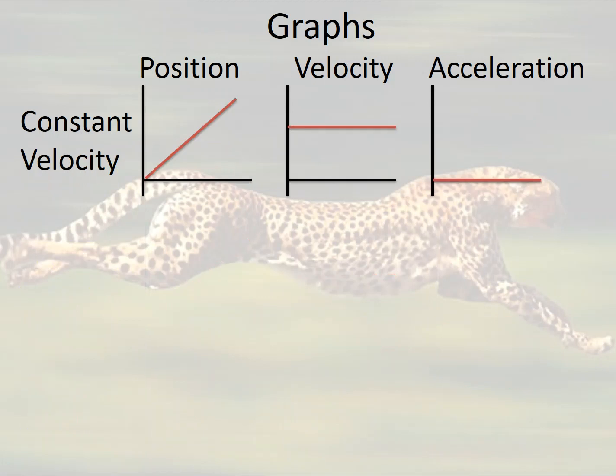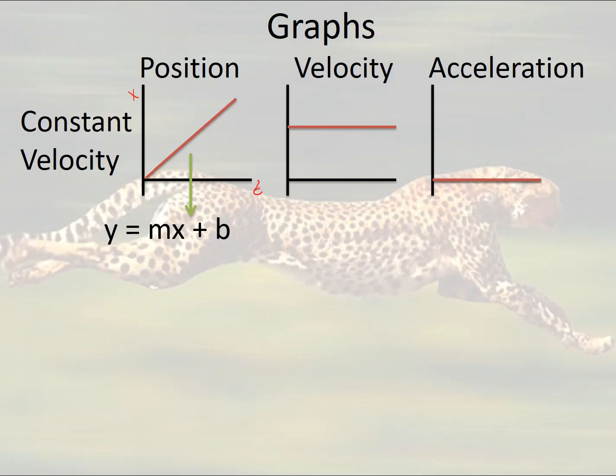Now, let's take a look at the constant velocity one. If we look at the position, it's the shape of a line, which means that I can use the equation y equals mx plus b in order to describe that line. If this is position, then this graph is going to be the x displacement that it covered in a certain amount of time.